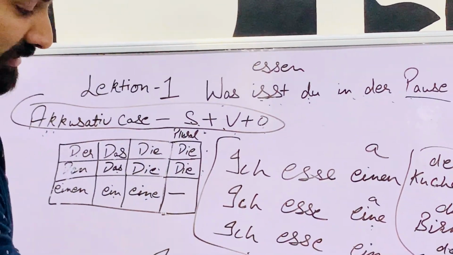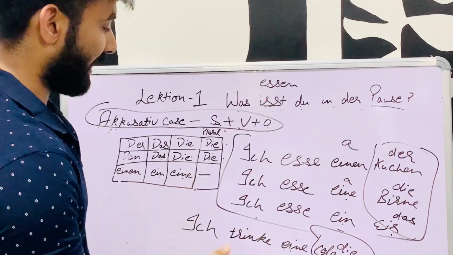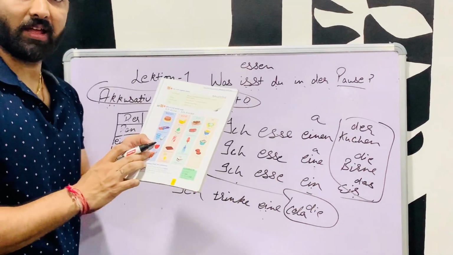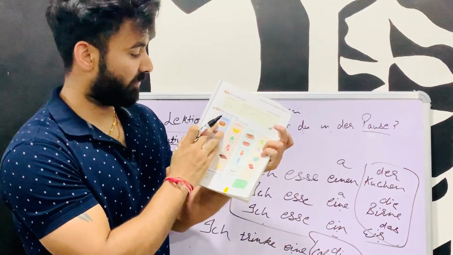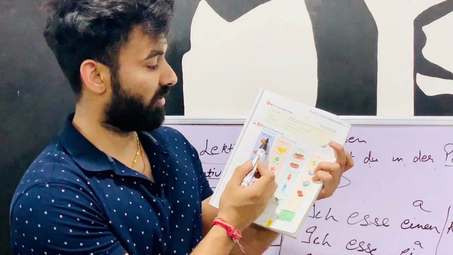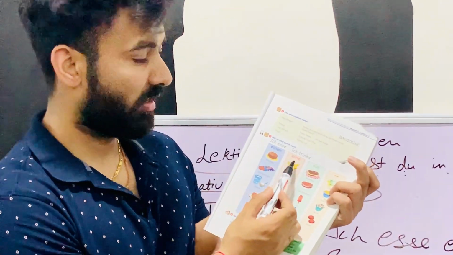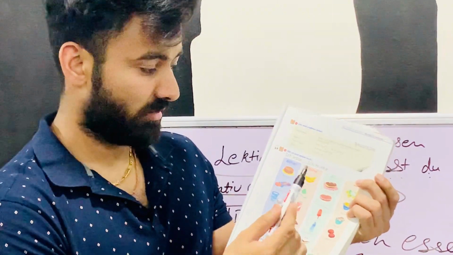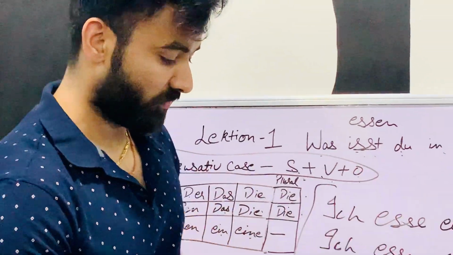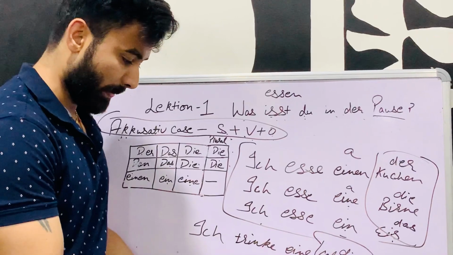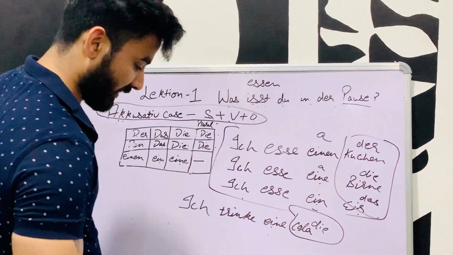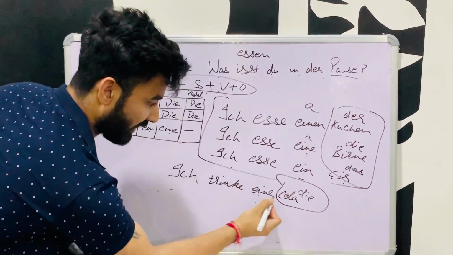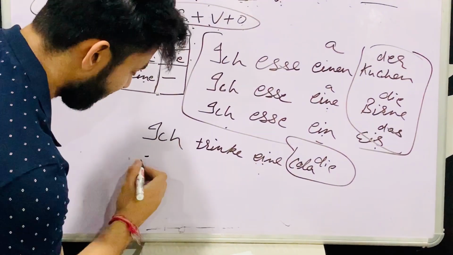You have to learn all these and write these in your fair notebook also. Okay, with color: for der, blue color; for die, orange color; and for das, green color. Write it in your fair notebook. Let us take one more example of trinken. Ich trinke eine Cola. I drink a cold drink.